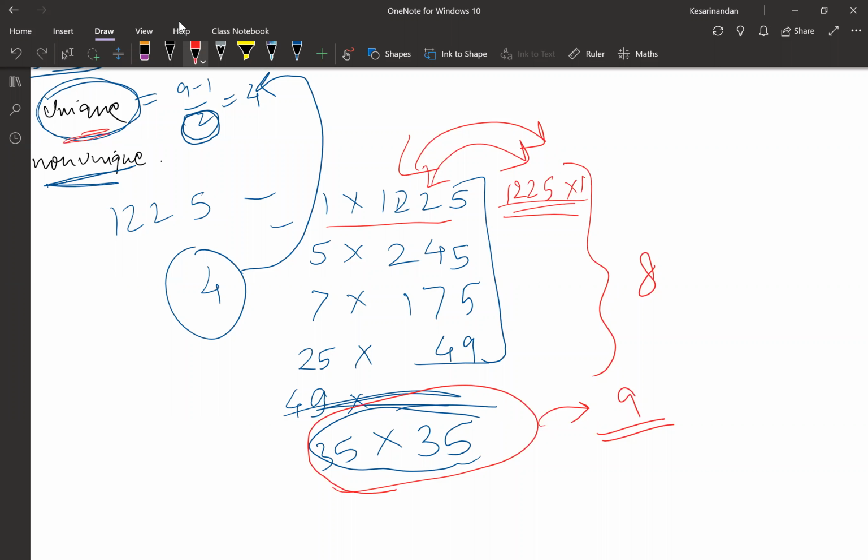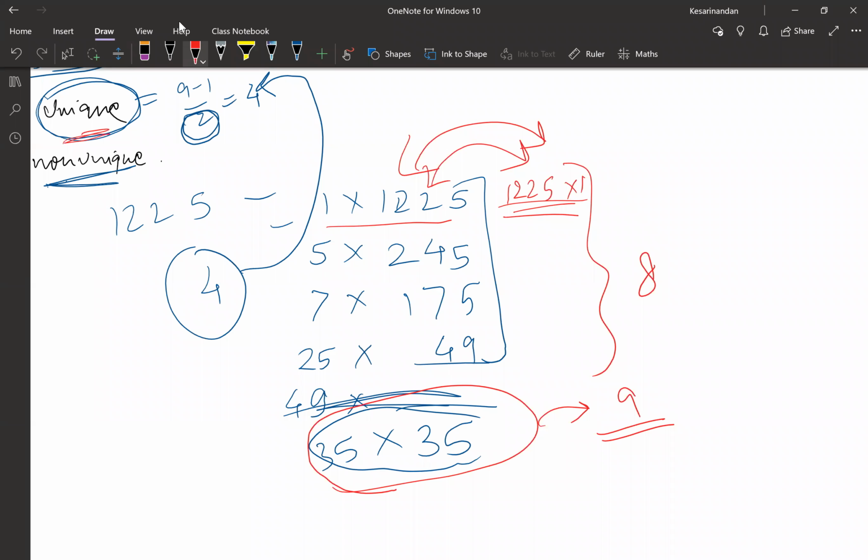Now just a trick, guys. What I explained in the last 1 minute, did I say it correct or did I say it wrong? Was I correct in telling A to be unique, whatever I showed with the red pen? That's why I specifically changed my ink. Whatever I stated with the red ink, was it correct or did I say something wrong? It's wrong. What was wrong? I don't think that A into B and B into A are two separate things.